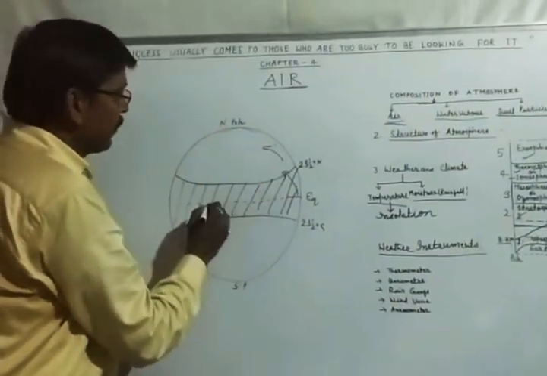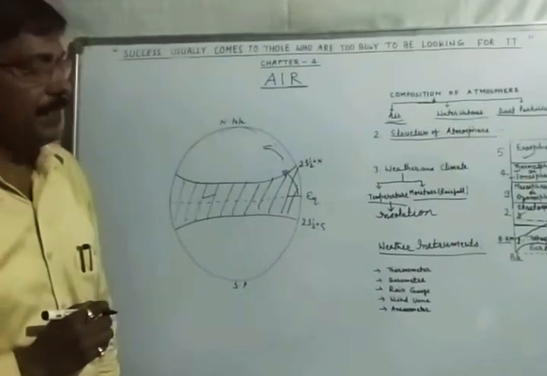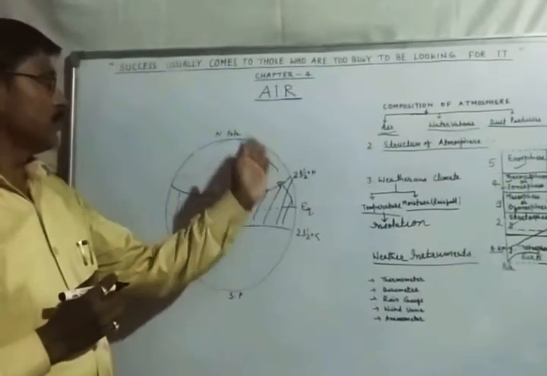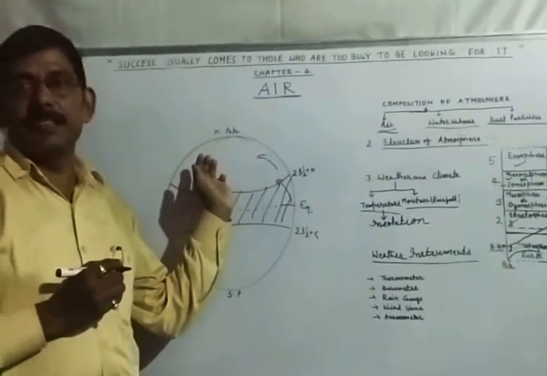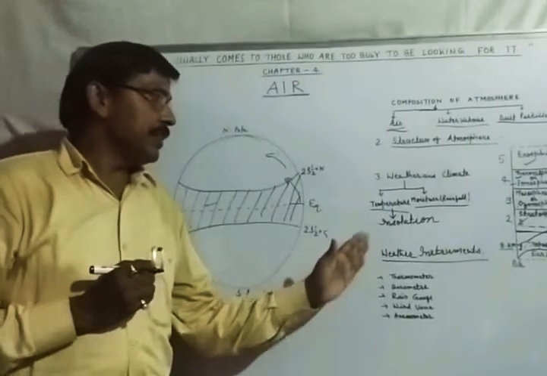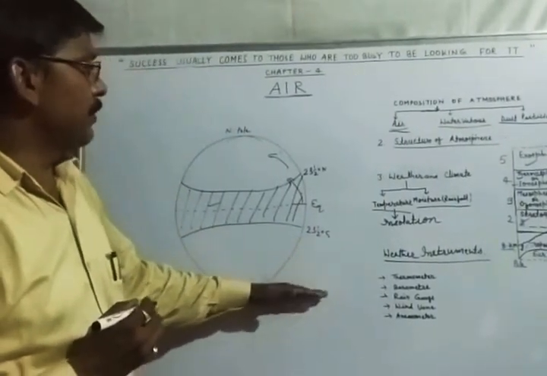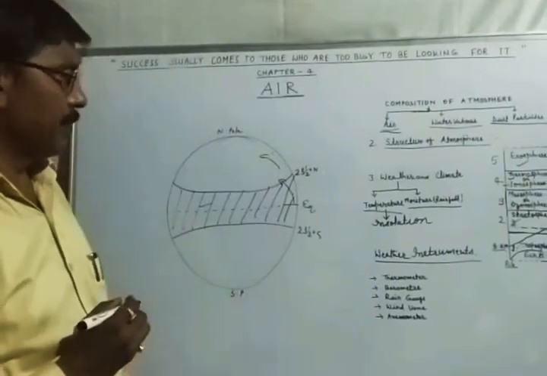This is why the equatorial region is warm, and as we go from the equator towards the poles, the temperature decreases. So the amount of insolation is not equal on the Earth's surface.